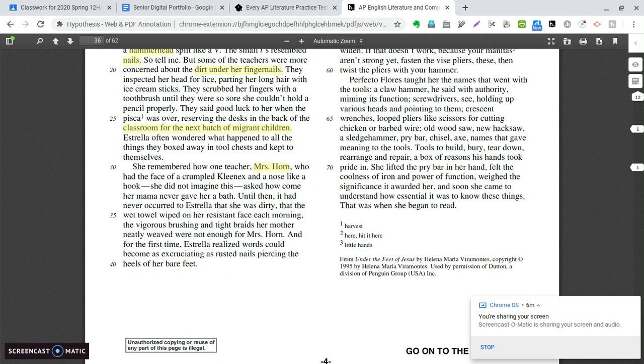The way that Mrs. Horn is described, she sounds devilish, a horn. She's got wrinkles and she's got a nose like a hook, sounds kind of like a witch, right? So all of this figurative language here is to make us see that Miss Horn is not the most likable of teachers.